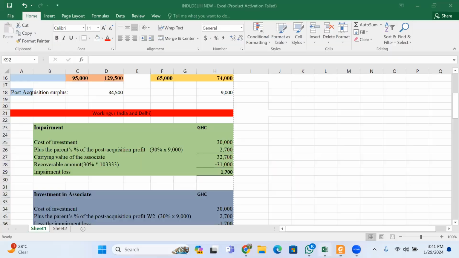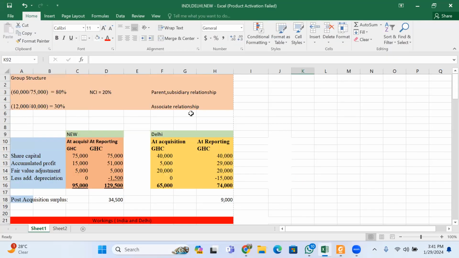So we must identify the number of shares being bought. India bought 60,000 shares out of the 75,000 shares from New, which gives you 80%.